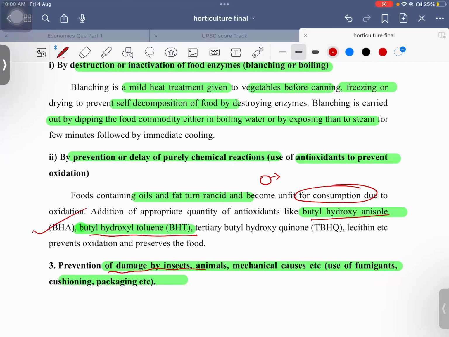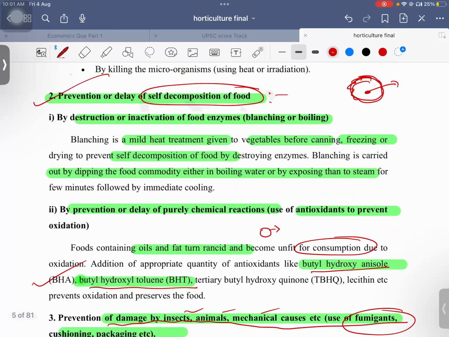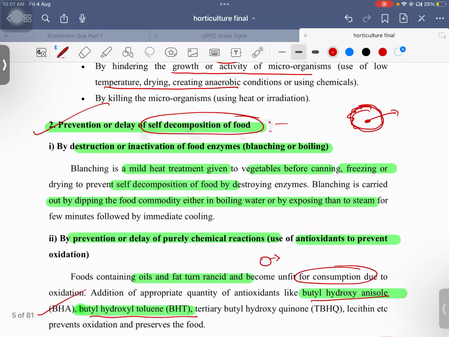And third most important is any damage from outside, like insect, animal, mechanical, fumigants or something like that. We should use measures to prevent it, like cushioning and packaging and other features. Okay, these are the three principles and it's important.